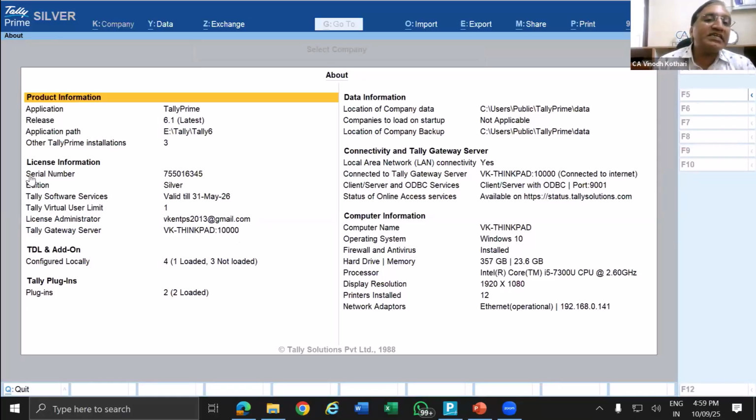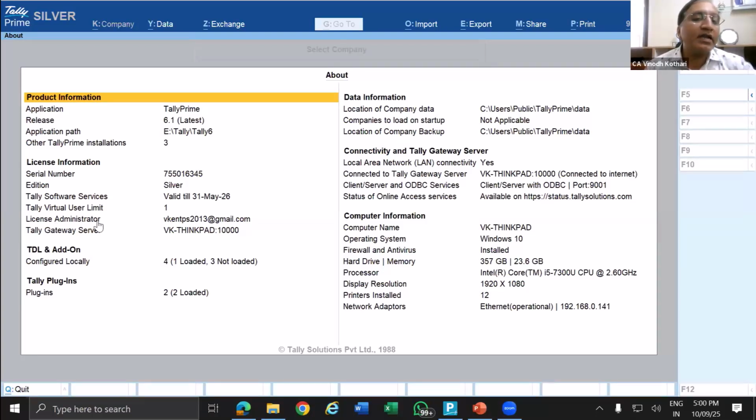Second is the serial number, that is your serial number, whether it is a silver or a gold or an auditor version. Now what is silver? Silver means single user version. It can be used only in one system. Gold or auditor version. For auditors, they have given a special pricing. It is again a gold version, that is server LAN, that is server and client relationship basis. Gold version is there. So whatever system is there, you can just update it and check what version you are. Now what is important for us is this serial number.